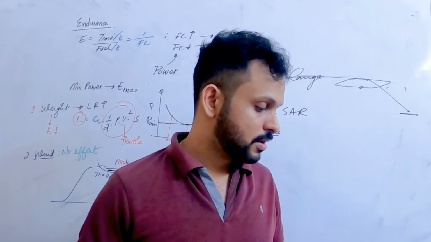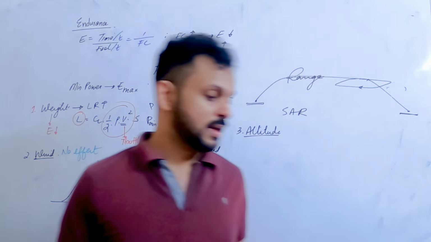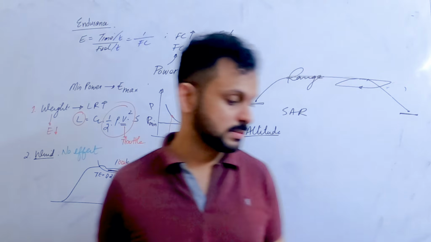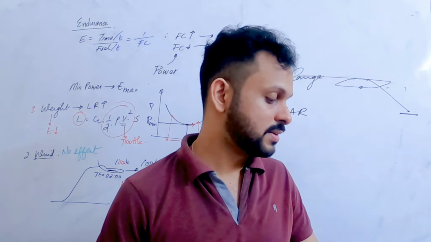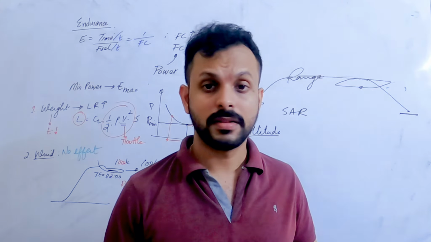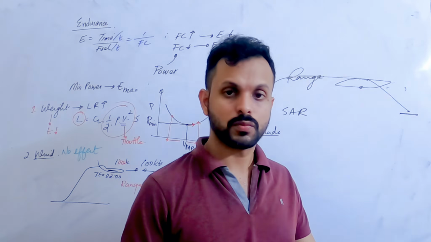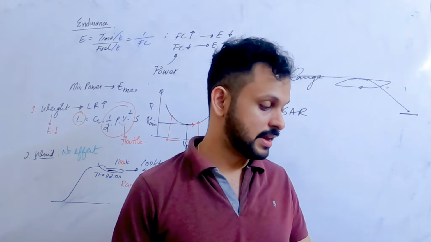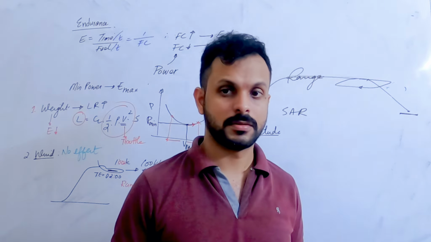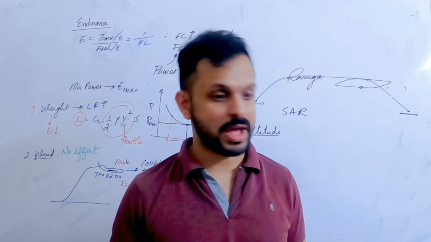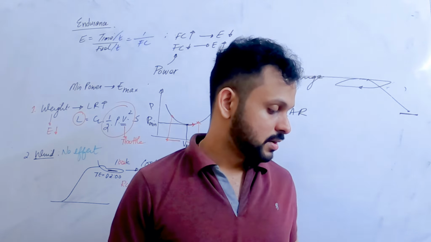Yes, Anuj. To achieve maximum range. You can correct that. It's not maximum range, you can cut that and write maximum endurance. To achieve max endurance, an aircraft must be flown at a speed that produces minimum power. Yeah, maximum endurance is minimum power. Charlie is the answer, right? What about minimum drag? What is that going to give? Maximum endurance? No, it's going to give maximum range. Minimum drag is max range, correct?